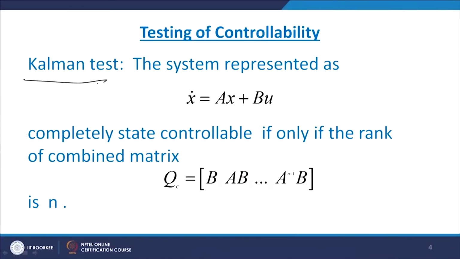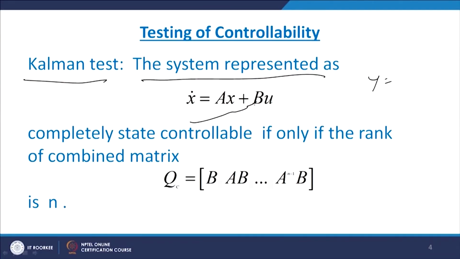The question has come: how to check the controllability of the system? Now, testing of controllability. If you see the literature, there are two tests, one called the Kalman test and the other called the Gilbert test. Both have been used to check the controllability of the system. First of all, we see the first test, the Kalman test. The system is represented by x dot equals A x plus B u. Here I have not written the equation of y because the state here is concerned with x and u, there is no relationship with the output. Therefore, when I am talking about the Kalman test, I have written x dot equals A x plus B u.